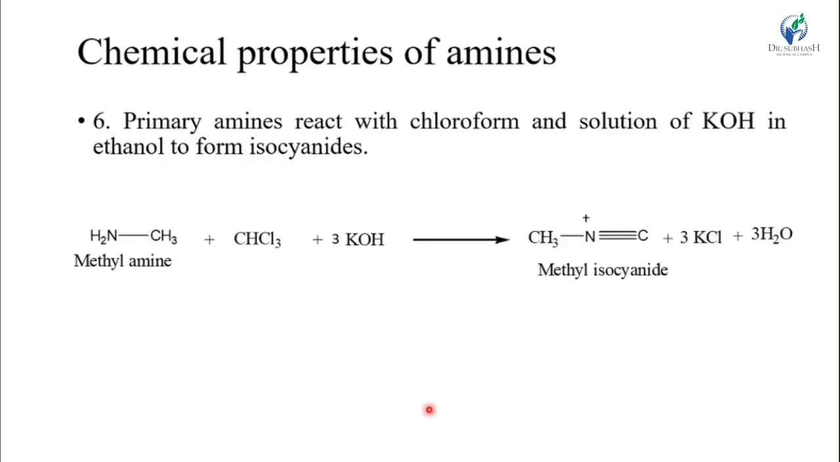Then sixth reaction: primary amine reacts with chloroform and a solution of KOH in ethanol to form the isocyanide. Here methylamine plus chloroform and 3KOH molecules, so methyl isocyanide is generated, making a triple bond and one C attached here. Then 3KCl are removed and 3H2O molecules are also removed.